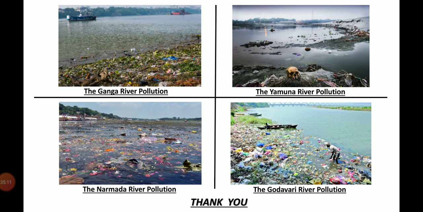Here you see the different pictures of the rivers, and in recent times all the rivers are being polluted by us. The first picture is the river Ganga, the second one the Yamuna river, the third one the Narmada river, and lastly the Godavari river. And lastly, river pollution in any form must be stopped or prevented.